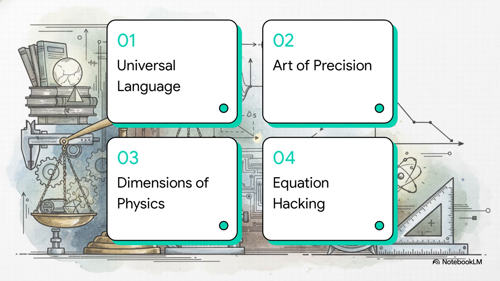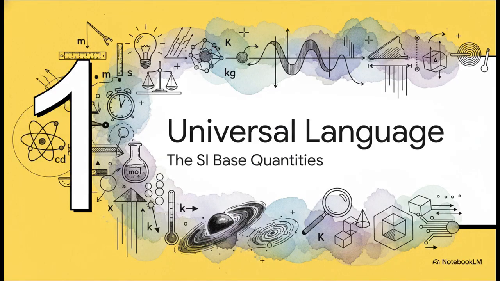First up, we'll cover the universal language. Then we'll look at the art of precision, step back to explore the dimensions of physics, and finally, we're going to do some literal equation hacking. Let's get right into it. Starting off with Section 1, the universal language.